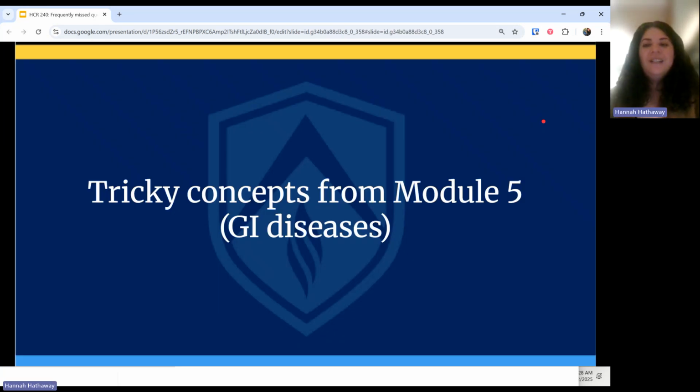Okay, so that moves us on to Module 5. So let's go over some of the tricky concepts from Module 5. This is gastrointestinal diseases.